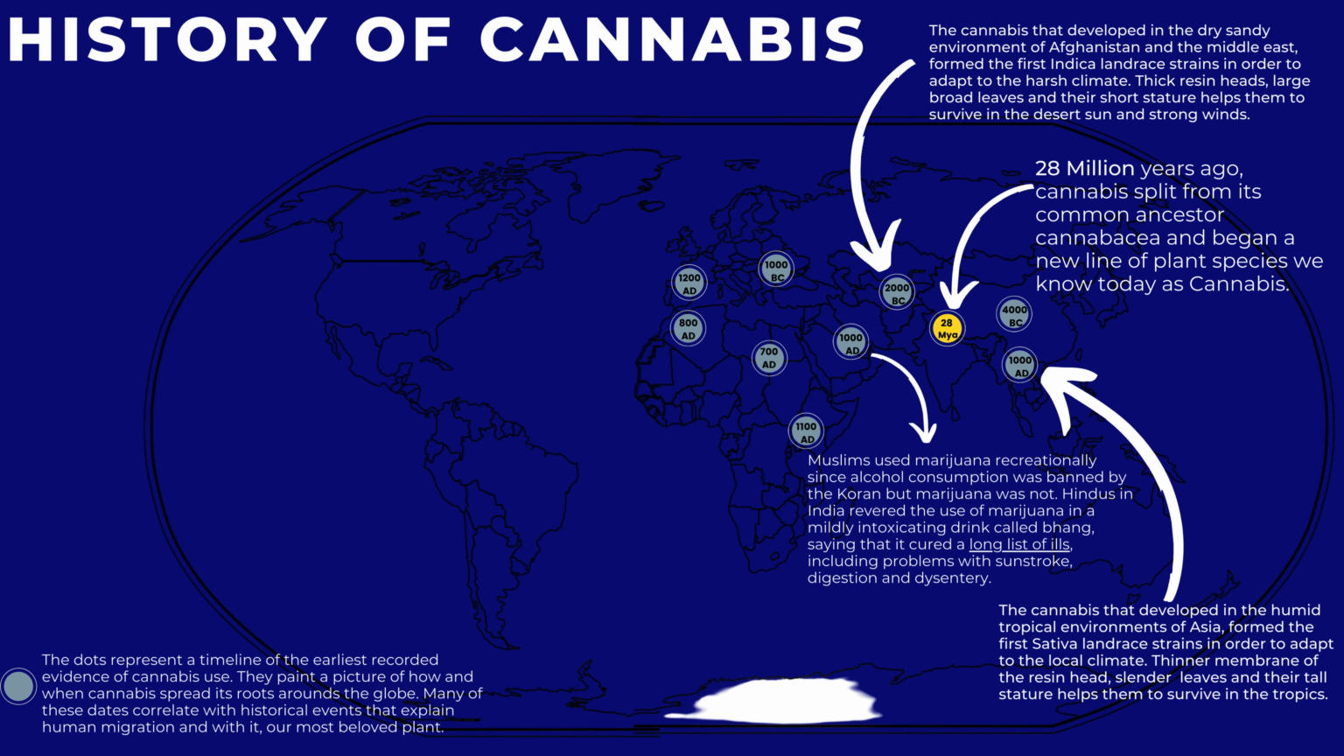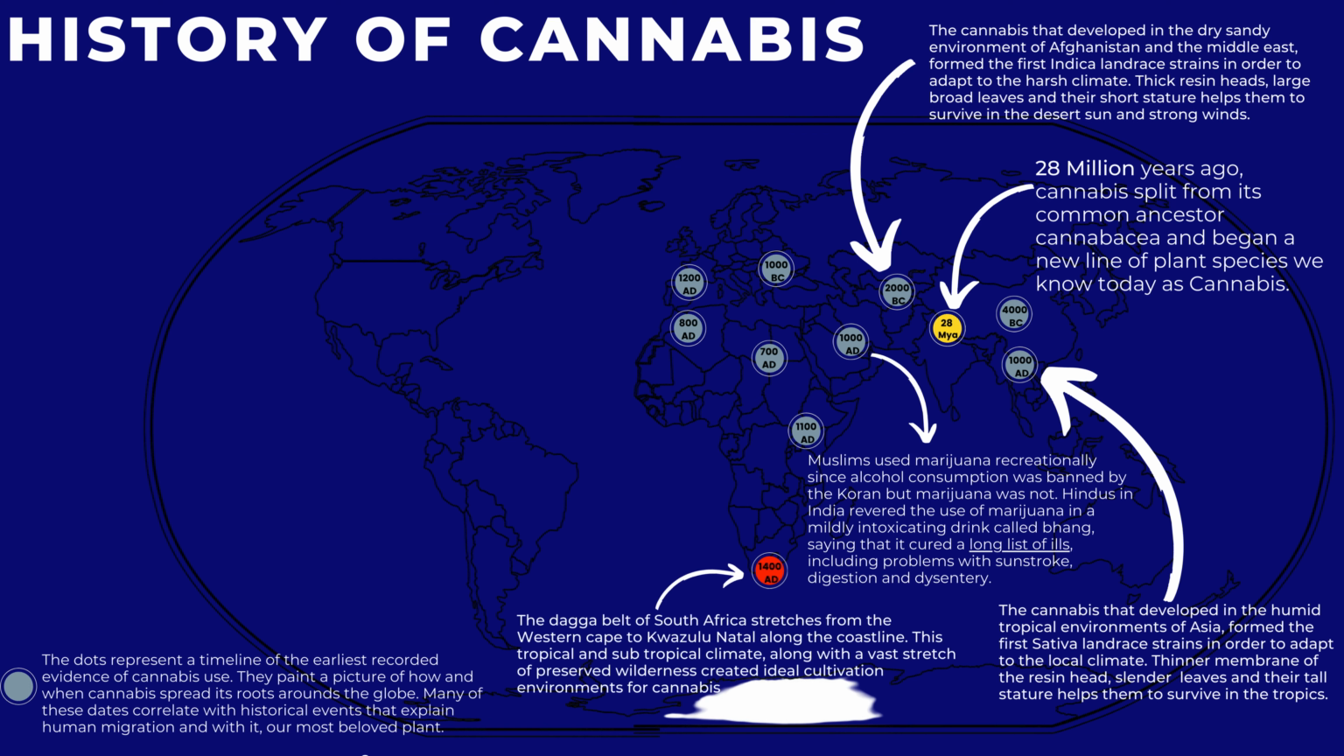Muslims used marijuana recreationally since alcohol consumption was banned by the Quran, but marijuana was not. Hindus in India revered the use of marijuana in a mildly intoxicating drink called bhang, saying that it cured a long list of ills, including problems with sunstroke, digestion, and dysentery.